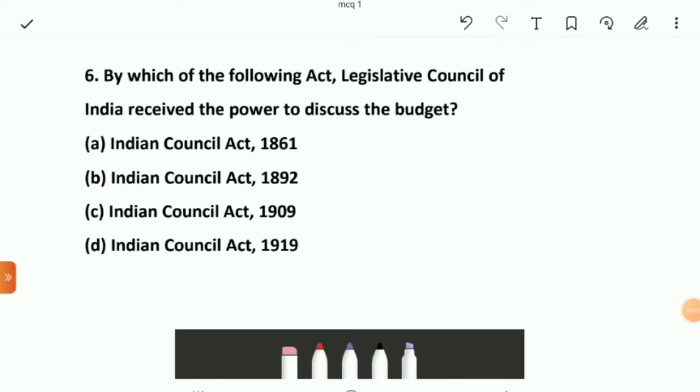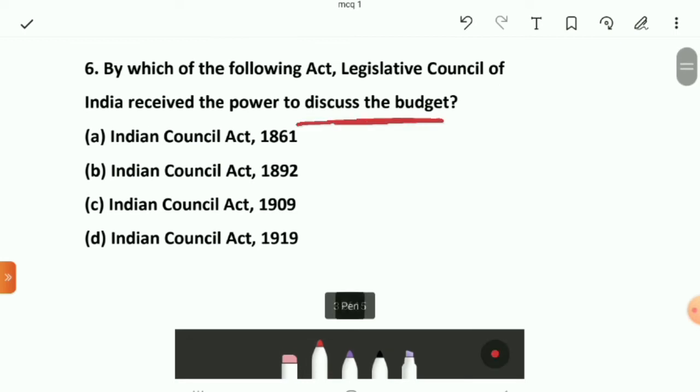The sixth question for today is: by which of the following acts did the Legislative Council of India receive the power to discuss the budget? The first option is Indian Council Act of 1861, second is Indian Council Act of 1892, third is Indian Council Act of 1909, and the fourth is Indian Council Act of 1919.